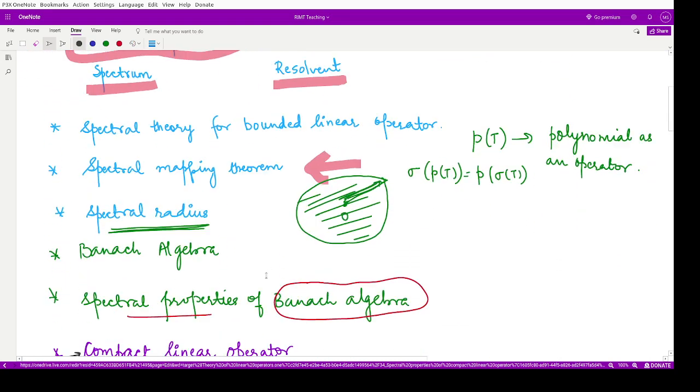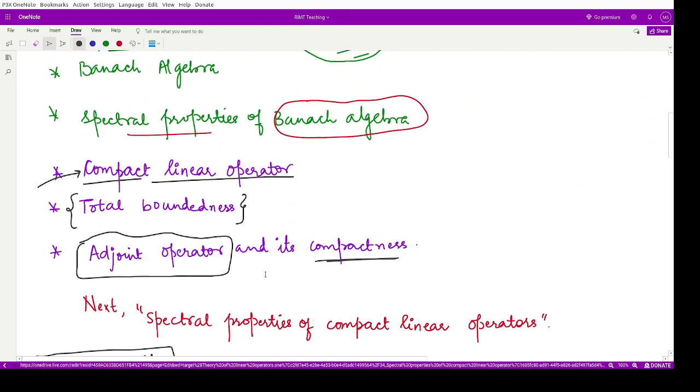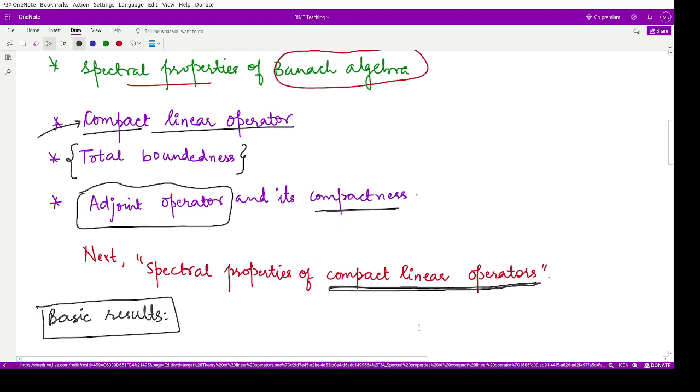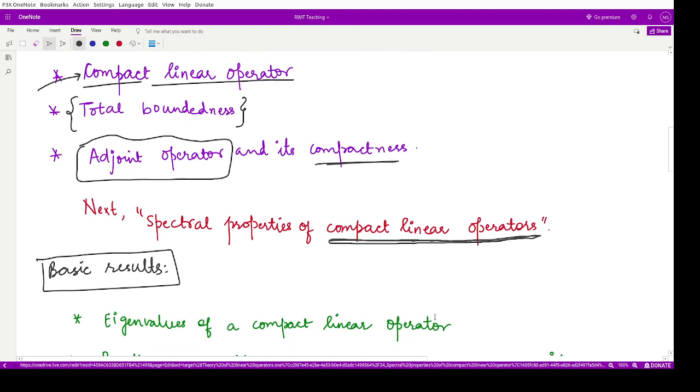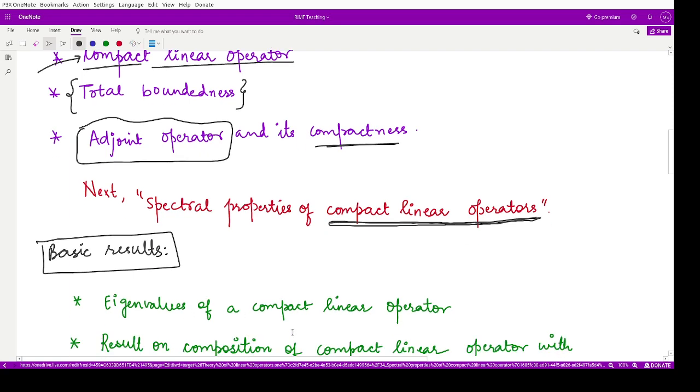Now the next thing that we shall be covering is the spectral properties for these compact linear operators. So in the upcoming videos, we shall be looking at certain results which I am briefing to you right now. The first result that we will study later would be on eigenvalues of compact linear operators.